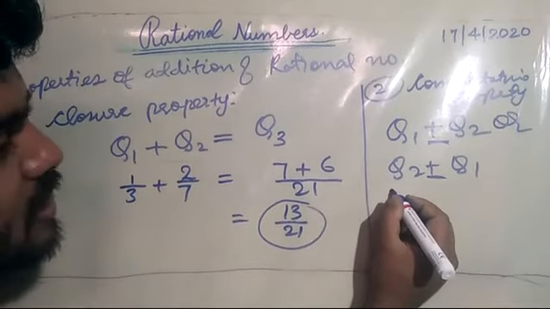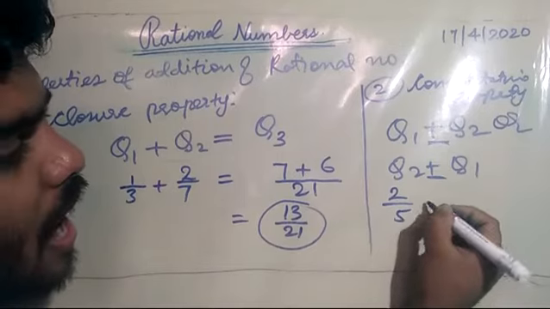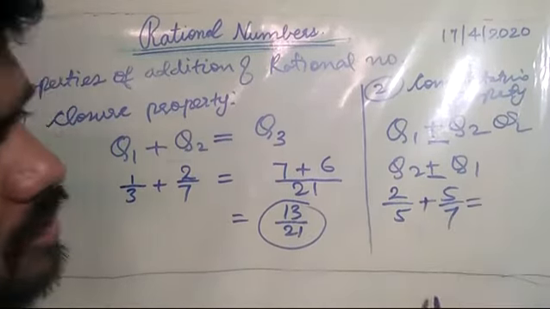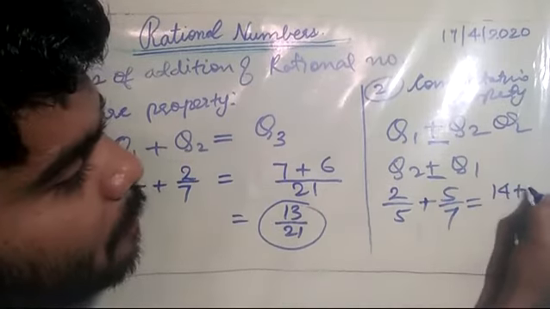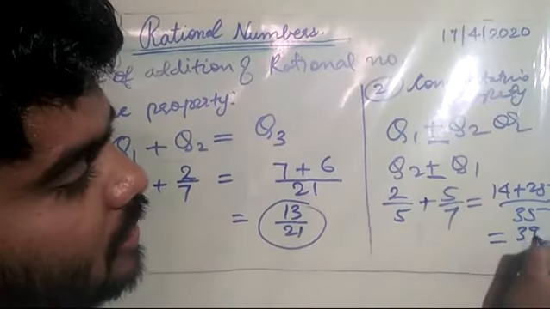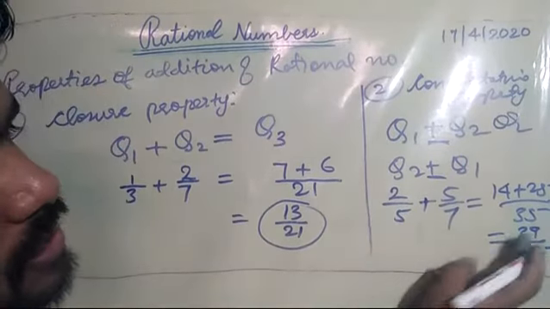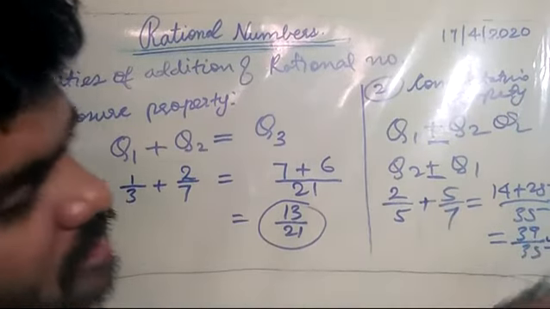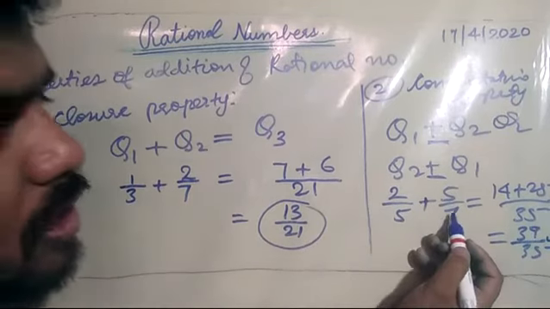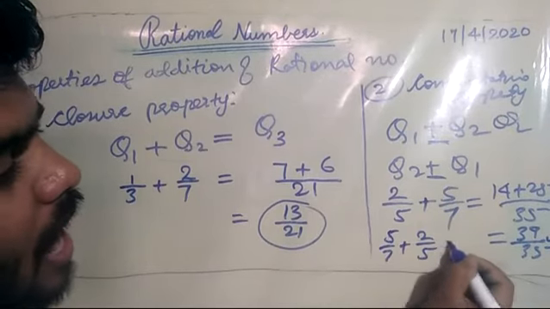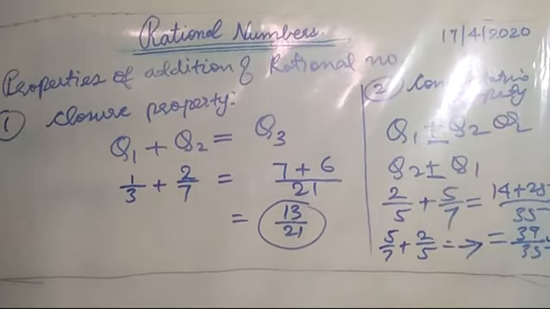Let us take again one example, like 2 by 5 and 5 by 7. If I take these, what will be its result? 7 2s are 14 plus 25 by 35, that means 39 by 35. Okay, 7 5s are 35, 7 2s are 14, 5 5s are 25, 25 plus 14 is 39. So this is a rational number, that means q1 plus q2. If I write 5 by 7 plus 2 by 5, again I will get the same number. So this is called commutative property of rational numbers.